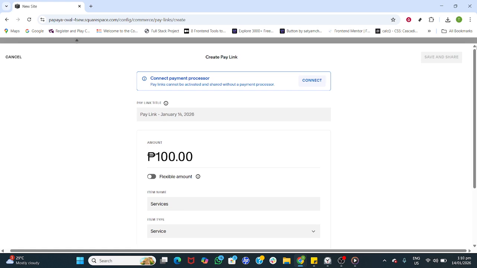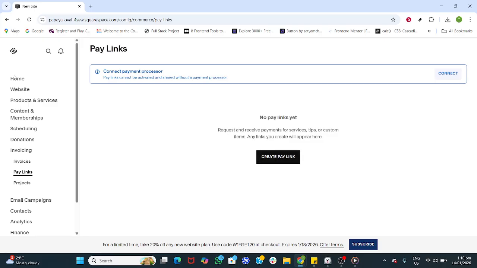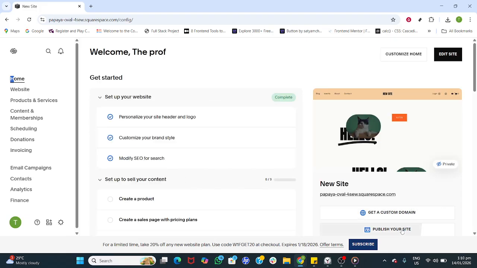When everything looks good, return to the Pay Links home to see your newly created link listed. Finally, publish your site so the payment experience is live and accessible. Publishing ensures your checkout pages work reliably for your customers.